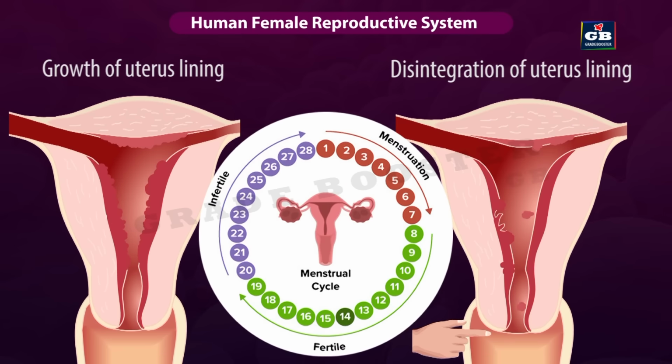The loss of blood and mucus from the vagina lasts for 2 to 8 days. This process is called menstruation. Since this process is periodical and happens for every 28 days, it is called as menstrual cycle or periods. This is all about the female reproductive system.